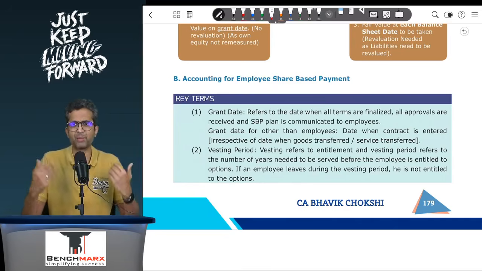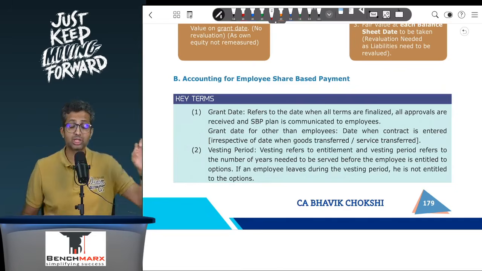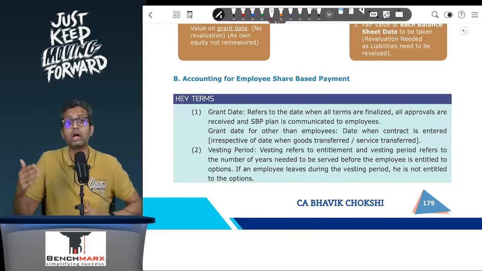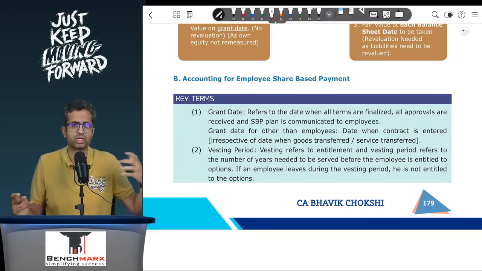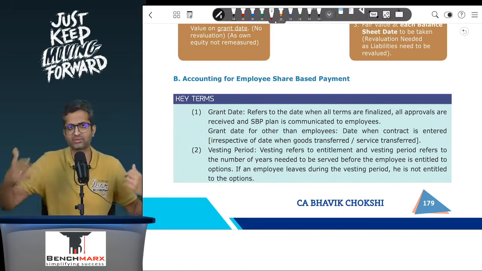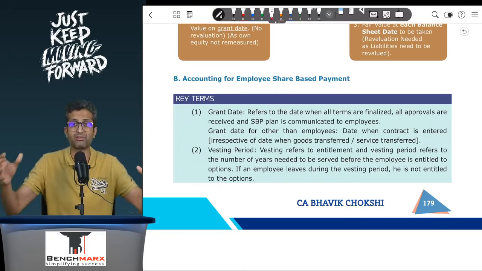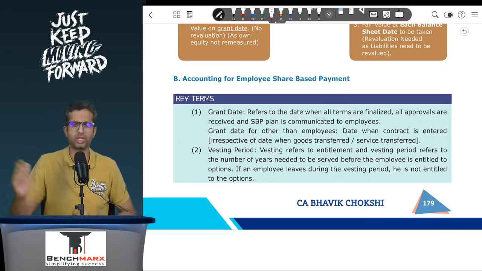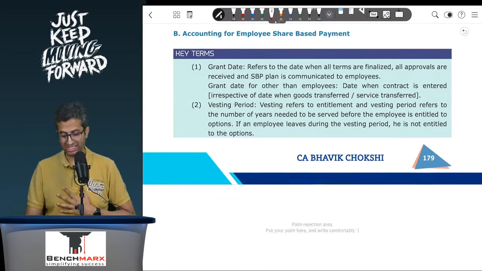So for example, I might enter into a contract on 1st January to purchase a building on 30th June. The grant date is the date when the contract is entered, that is 1st of January. However, for other than employee share-based payment, the fair valuation is usually done when the goods are purchased, so when the risks and rewards are transferred, let us say 30th June. So there is a slight difference in the grant date and the fair value measurement date for employees and other than employees, which we will discuss further as well. Second is vesting period.